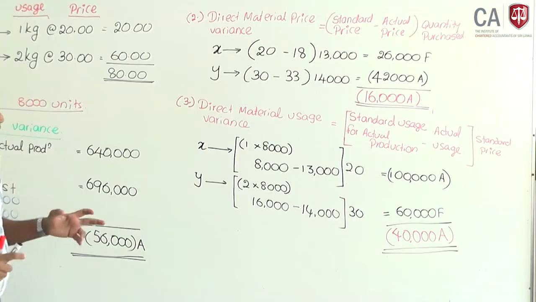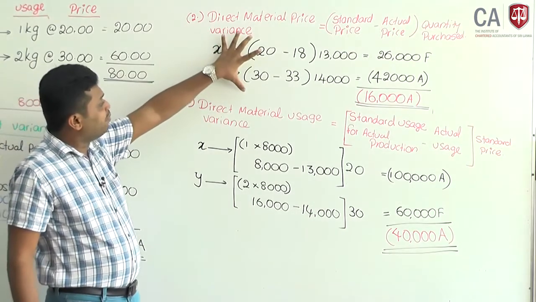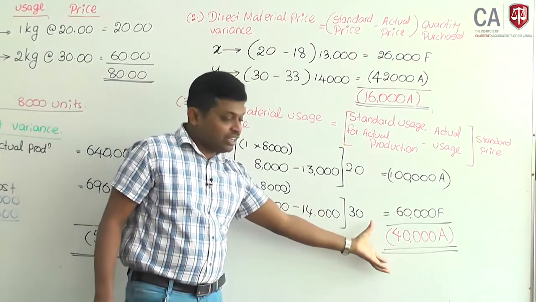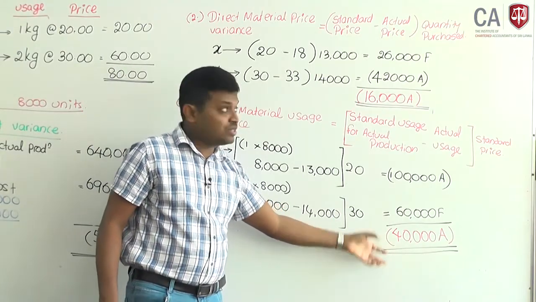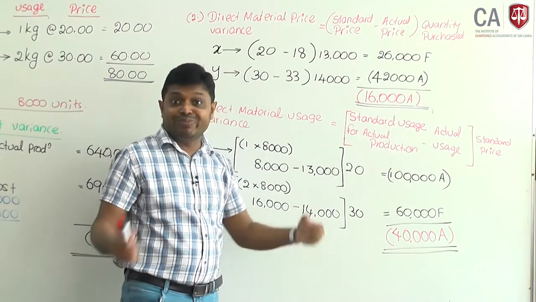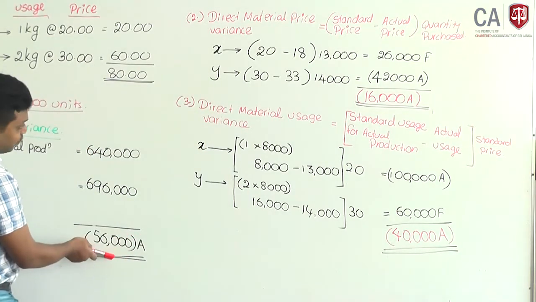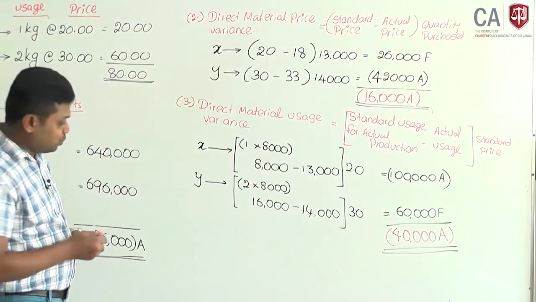Now you can see direct material price variance 16,000 adverse, direct material usage variance 40,000 adverse. If you add both together, it will equal the direct material total cost variance of 56,000.